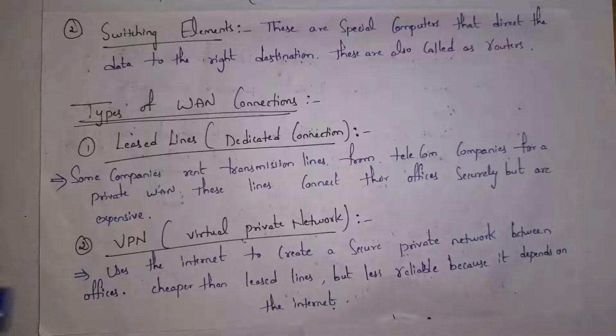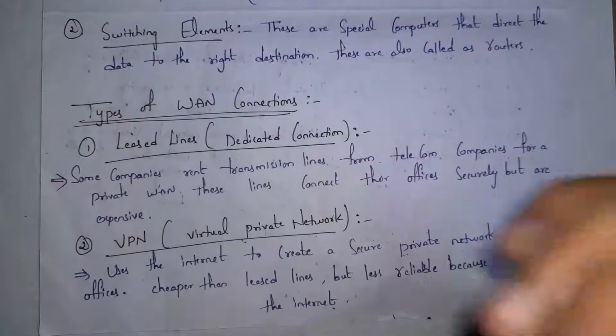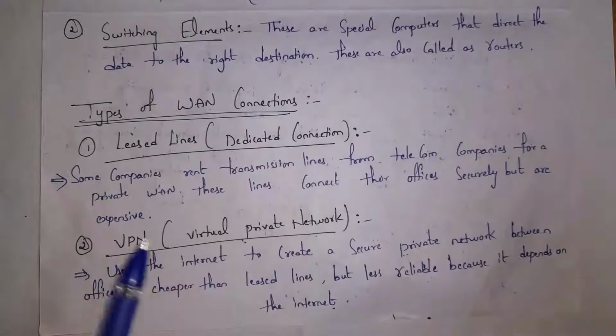Next, I will explain various types of WAN connections. The first one is leased lines. We also call them a dedicated connection, where some companies will rent transmission lines from telecom companies. As companies are renting transmission lines from telecom companies, data will be transferred securely, but it is expensive.